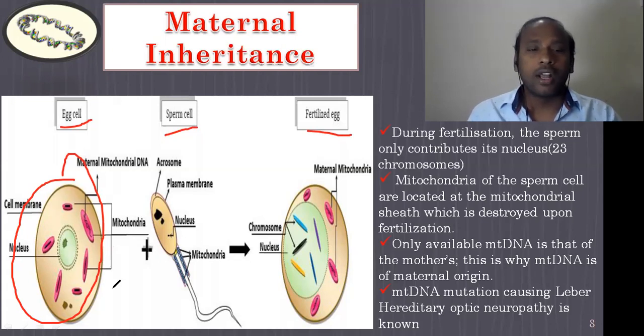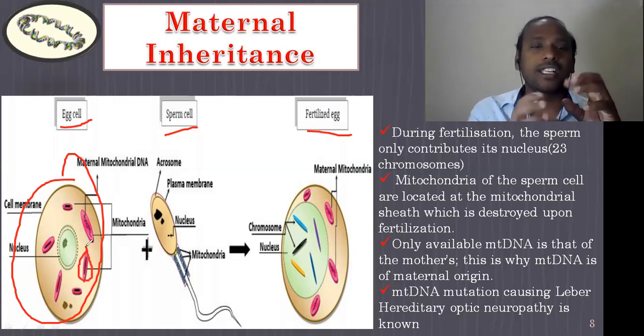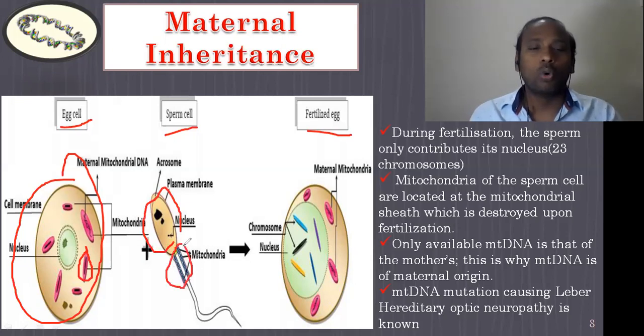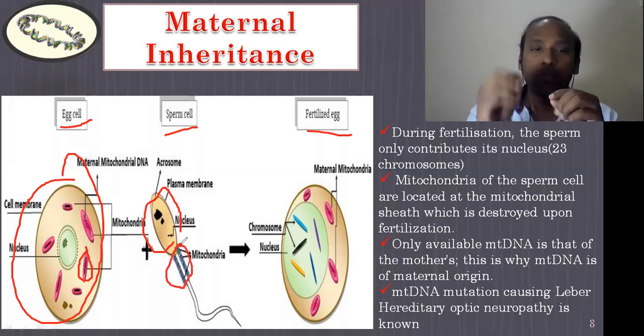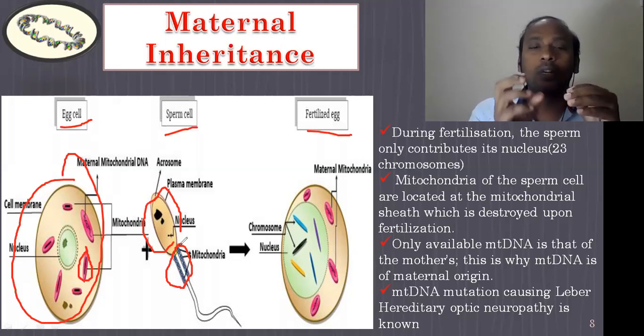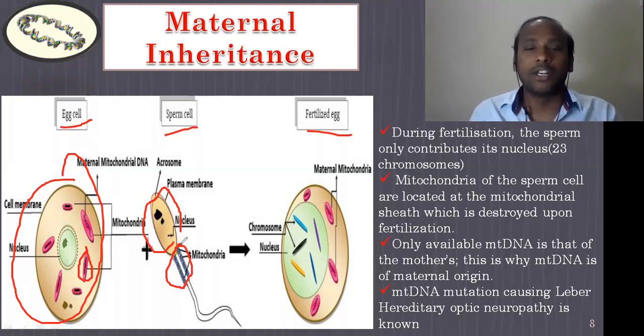These are the structures we call mitochondria. In the egg cell, there are many mitochondria present. In the sperm cell, this part is the nucleus, and the green part is the only area where mitochondria are present. In a sperm cell, only outside the nucleus are the mitochondria present, not within the nucleus.